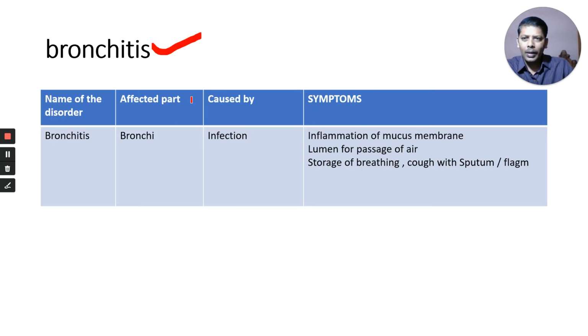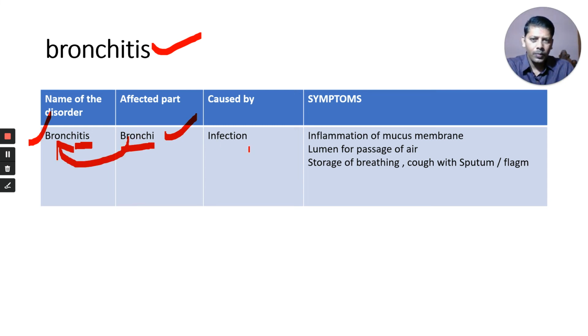Next, another disorder related to bronchi is called bronchitis. Itis means inflammation. Earlier we learned different itis: inflammation of gums is called gingivitis, inflammation of tongue is glossitis, inflammation of tonsils is tonsillitis, inflammation of stomach is gastritis. We learned different types of inflammations. Here the bronchi are affected, that's why it is called bronchitis, inflammation of bronchi, and it is caused by infection.